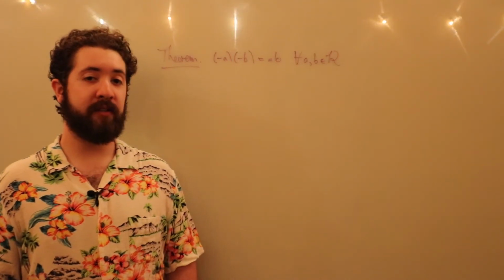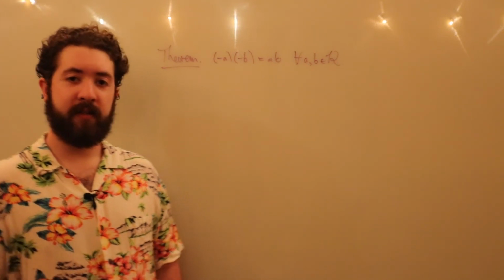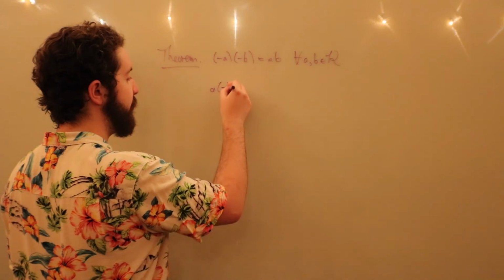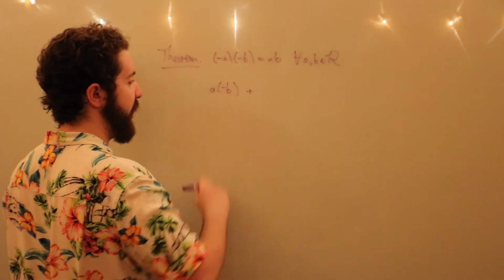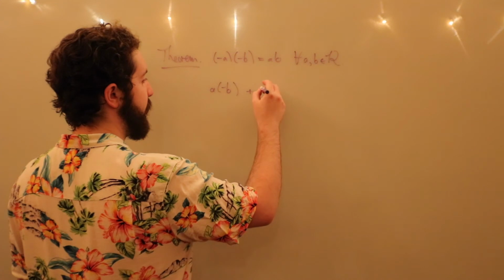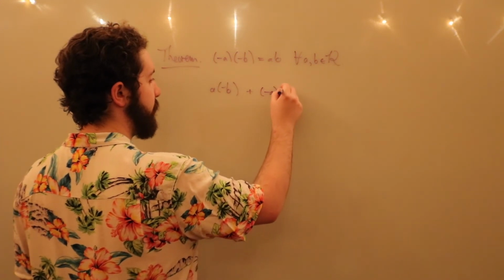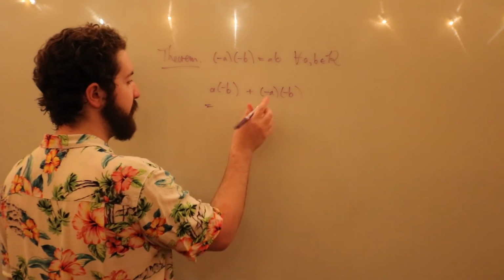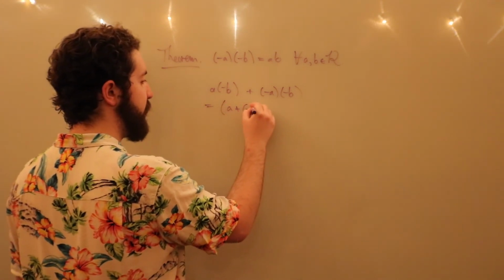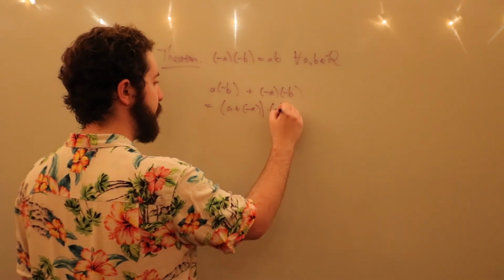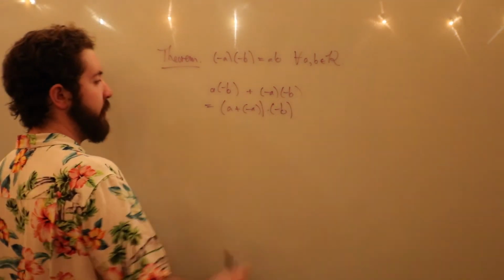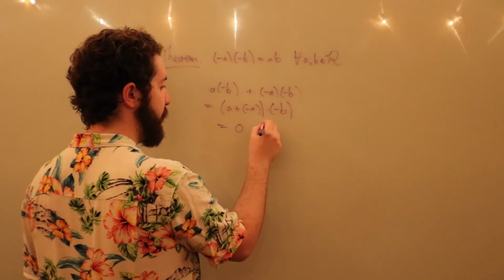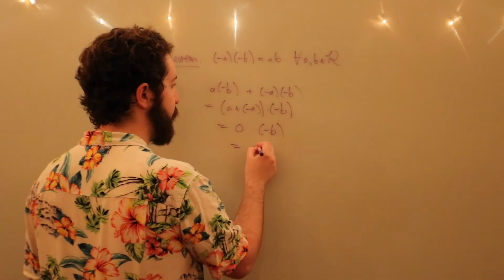Alright, so why do two negatives multiply to a positive? It's this simple, straight from the ring axioms. So A times negative B, this being the additive inverse of B, of course, and we're going to add to that negative A times negative B, is going to be equal to, by the distributive property, A plus negative A times negative B. And this is going to be the additive identity, which is equal to 0, right, times negative B, so that this is equal to 0.